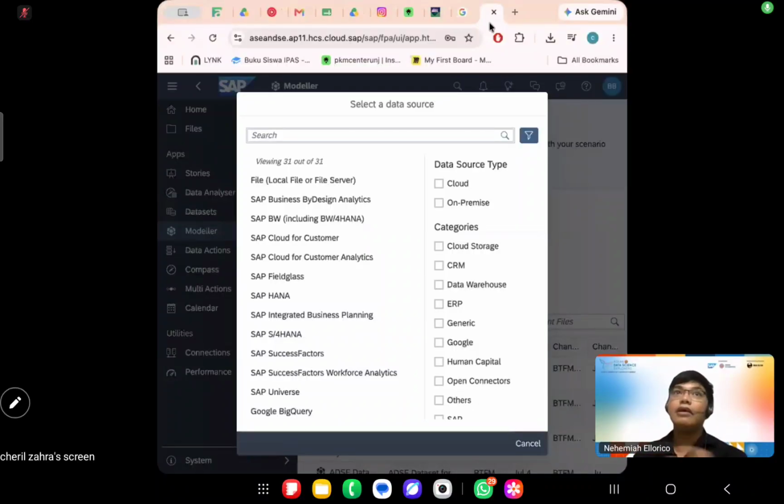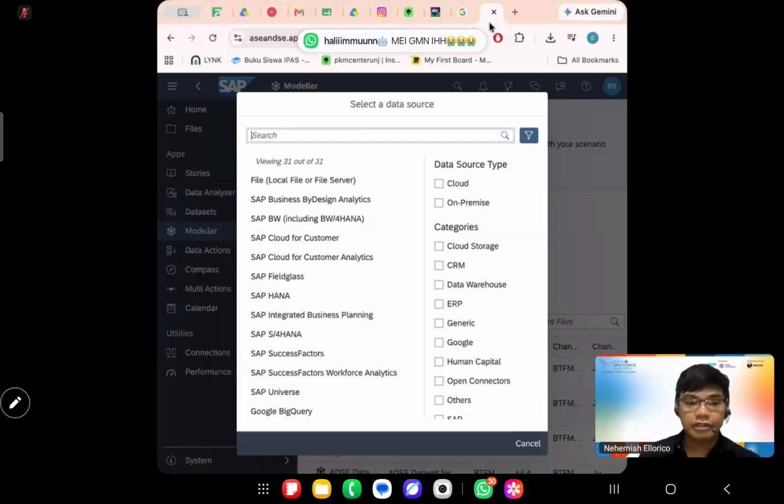For analysis, we would have to start from scratch. So after clicking the start with data and clicking next, we would be on the select a data source page.